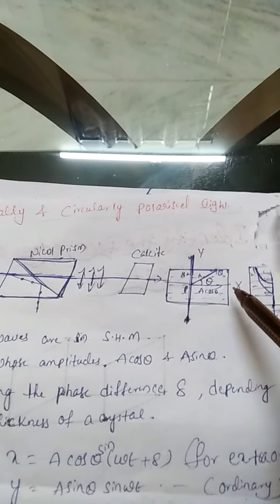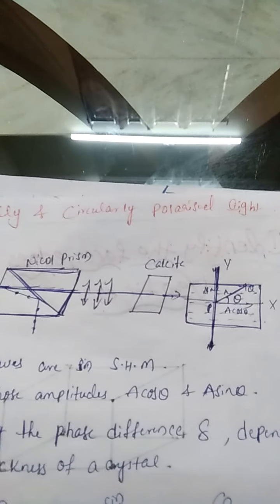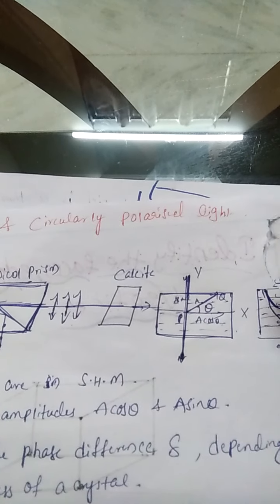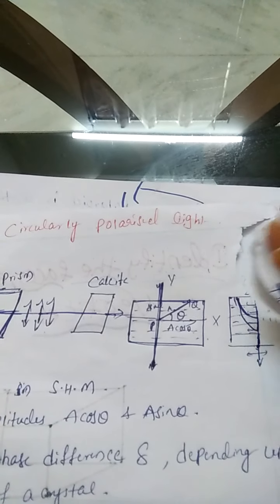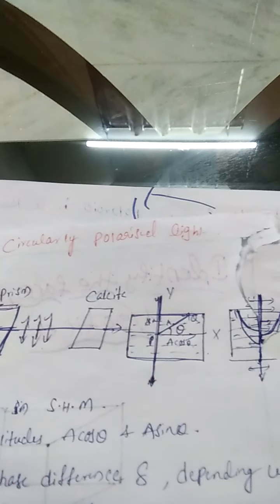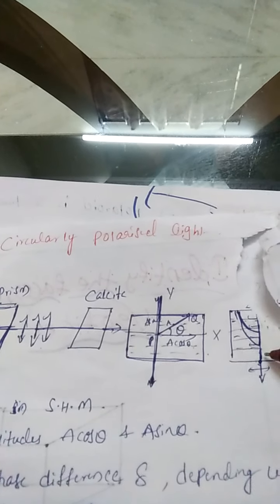In the previous class we learned that when ordinary light is incident on a calcite crystal, it is divided into two rays, the ordinary and extraordinary ray, which come out with different velocities.